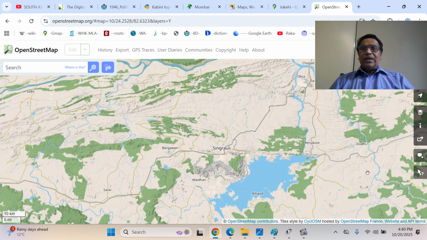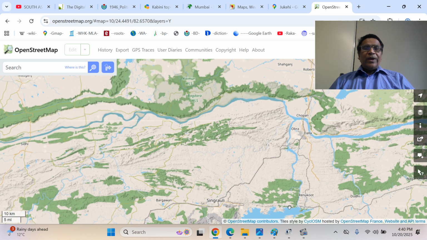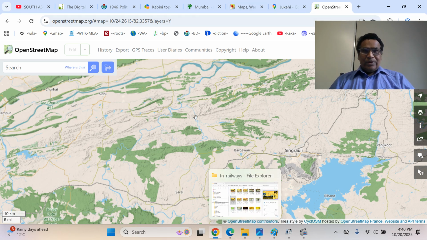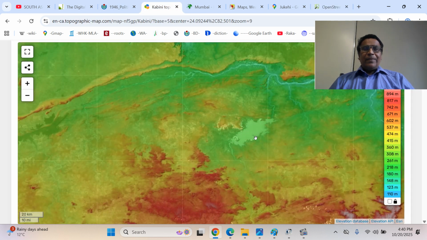So Singrauli and Renukut and Dudhi and Chopan Bridge, Rihand Dam, the trough, Sonpar Hills. This is the Rihand River. This is the Kanha River, the border between Madhya Pradesh and Vanachal, that is the Jharkhand. This is the plateau, Baghel Khand plateau. This is the Sidhi, Singrauli and Dudhi Basin. This is the Son River trough.